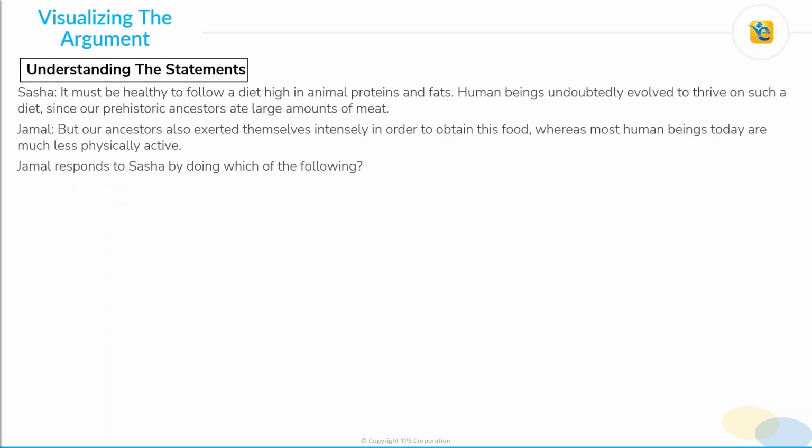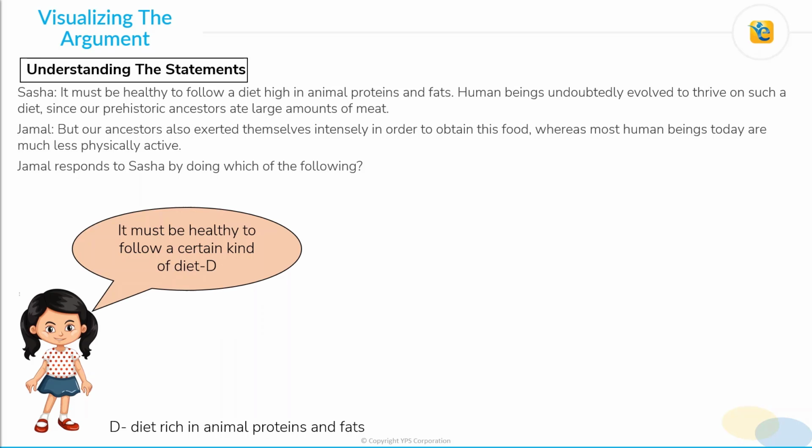Alright, so you've already read the passage, and from the passage we know that there's a girl named Sasha. She concludes that it must be healthy to follow a certain kind of diet. What kind of diet? A diet rich in animal proteins and fats. Now, how does she derive this conclusion? She says that our prehistoric ancestors ate large amounts of meat. So this is one reason.